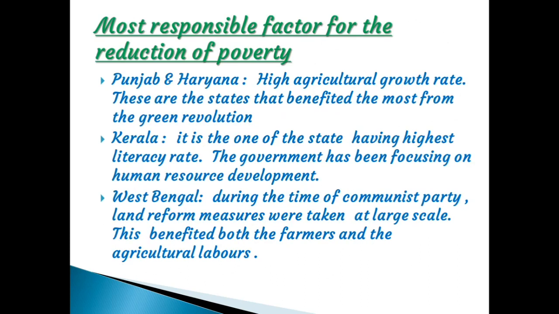Most responsible factor for the reduction of poverty. Some states in our country reduced the poverty ratio. What measures did they take? Punjab and Haryana: high agricultural growth rate during the Green Revolution period. These are the two states which benefited more from the Green Revolution. High agricultural growth led to declining poverty in Punjab and Haryana. Then Kerala, one of the states with the highest literacy rate.